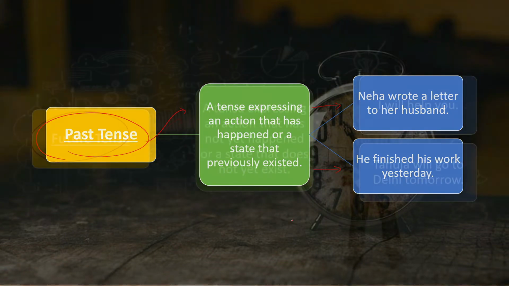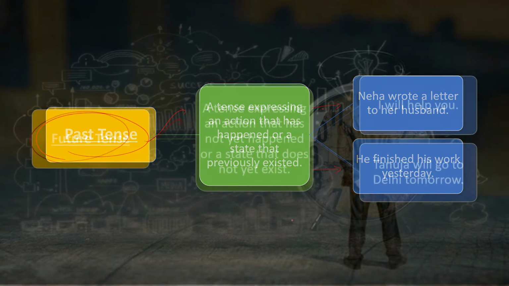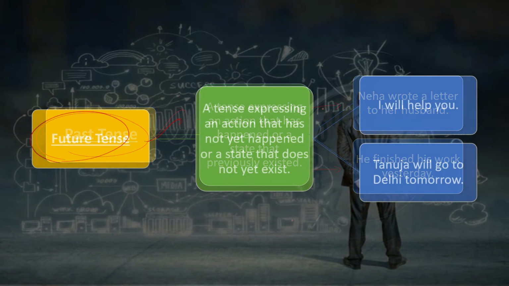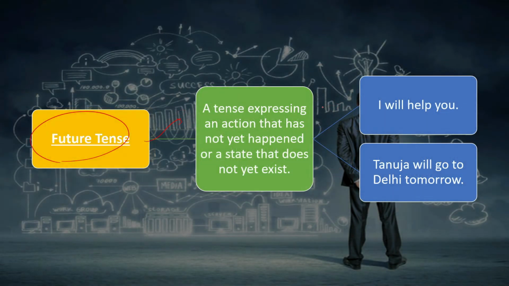Now comes the third category, future tense. Future tense is a tense expressing an action that has not yet happened or a state that does not yet exist. For example, I will help you or Tanuja will go to Delhi tomorrow.